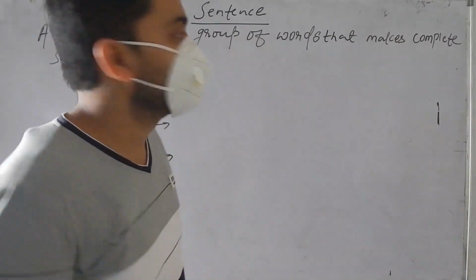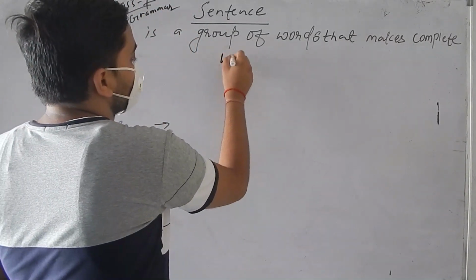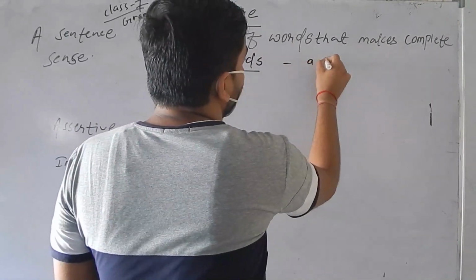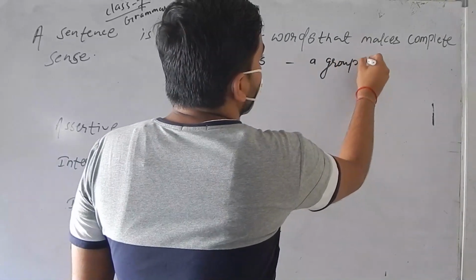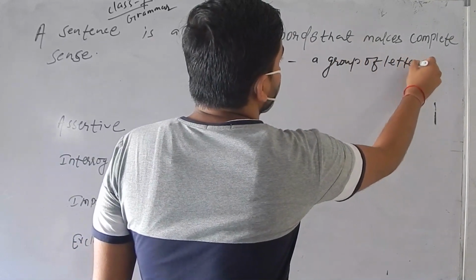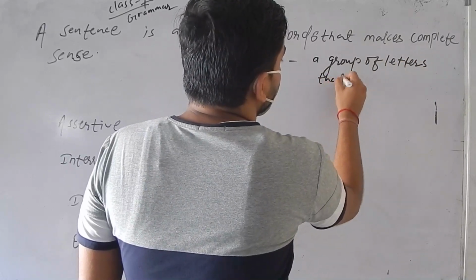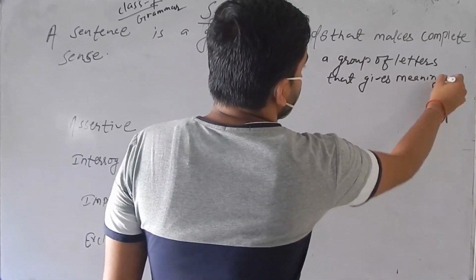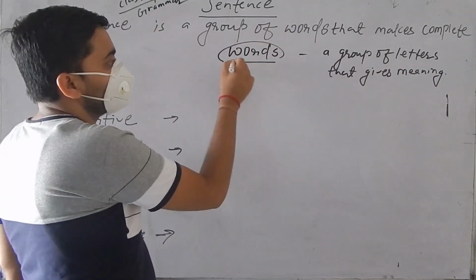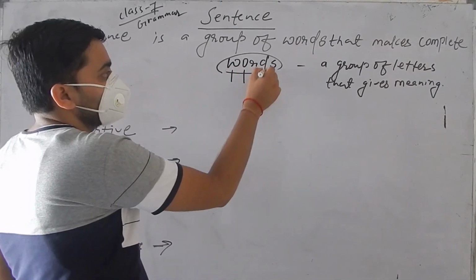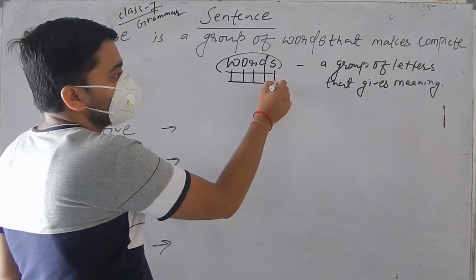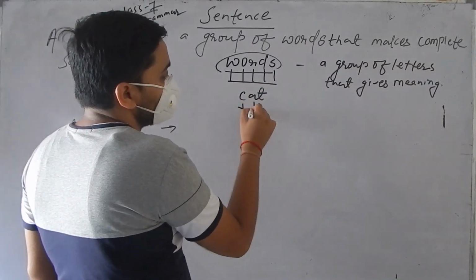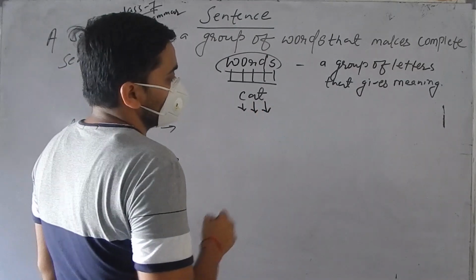Okay, group of words. In very early classes also, we have talked about words. Words means what? Words means actually a group of letters. A group of letters that gives meaning, and which has a complete meaning. That is a word. Group of letters. This is a letter. This is a letter. That is meaning in words. Okay. For example, cat. In cat, C is a letter, A is a letter, T is a letter.